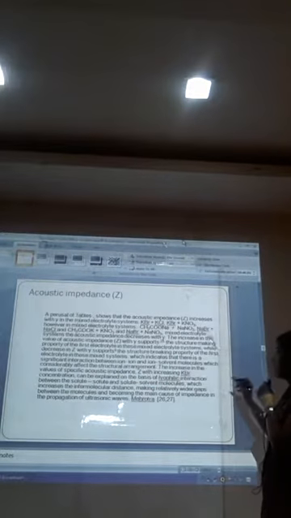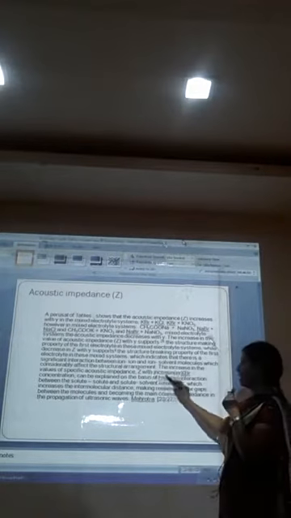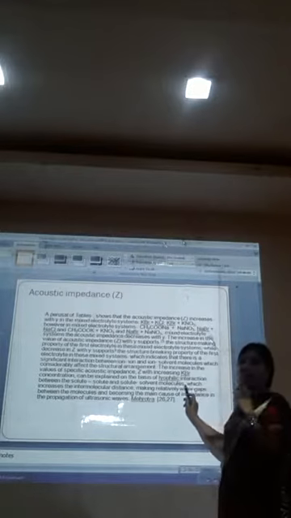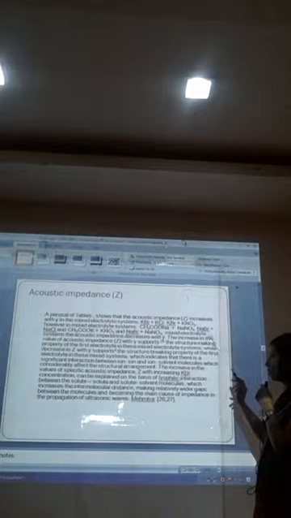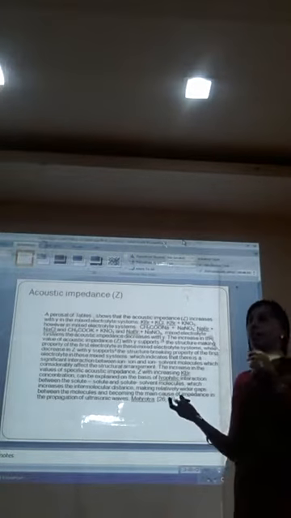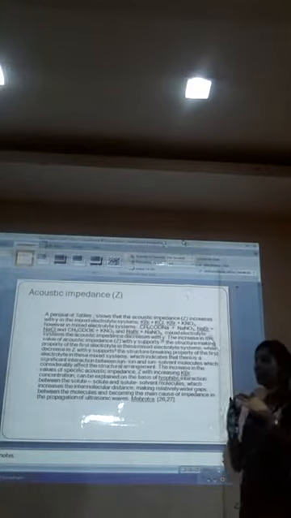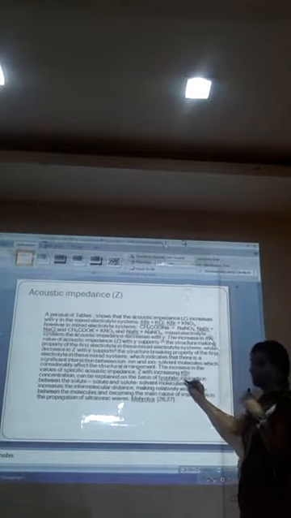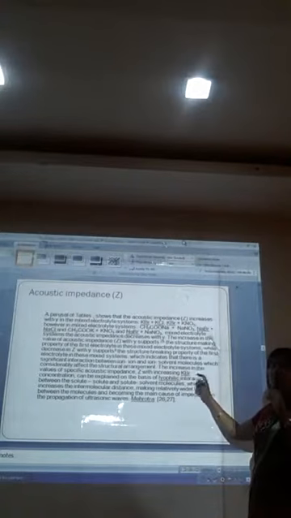So finally, I have concluded that the specific acoustic impedance Z increases with KBr concentration, which explains the lyophilic interaction which is present between solute-solute and solute-solvent molecules, which increases the intermolecular distance, making a relatively very wide gap between the two solute molecules due to the presence of lyophilic nature of the KBr salt. Especially it is present in the KBr salt.